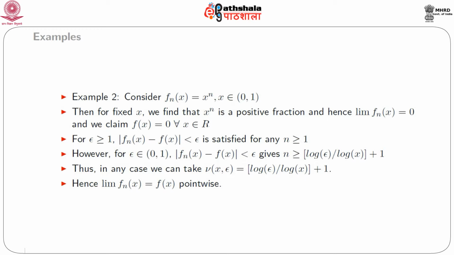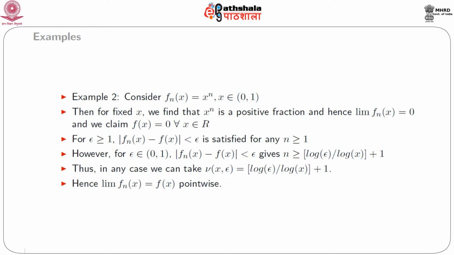Now for epsilon greater than or equal to 1, the absolute value of f_n(x) minus f(x), which becomes x to the power n, is less than epsilon, is satisfied for any n greater than or equal to 1, because in such a case x to the power n is a positive fraction and epsilon is chosen exceeding unity. Therefore, this inequality is satisfied for every natural number n.